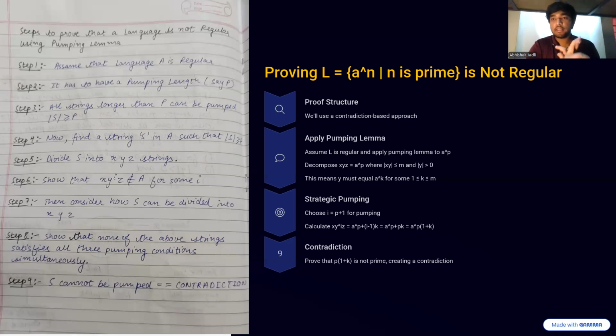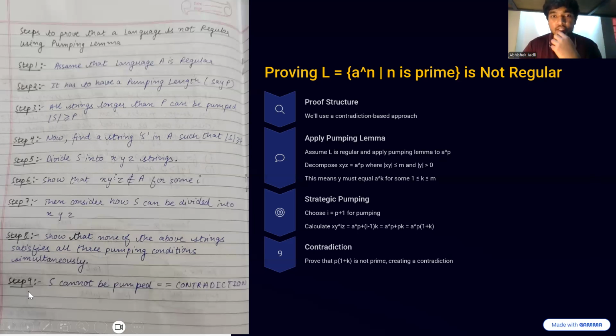And we take these two constraints and follow the remaining procedure, where we find a generalized expression of x, y to the power of i, and z. And then if we get a negative test, or if we fail at some condition or at some value of i, only then can we conclude the language is not regular.